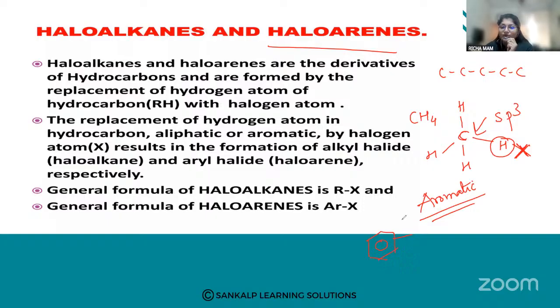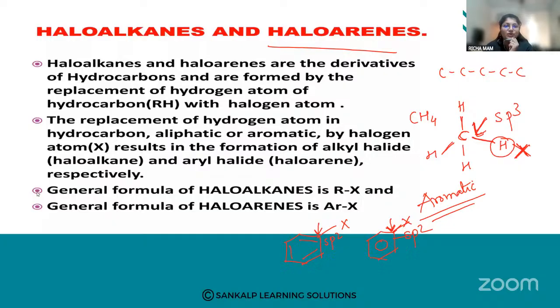Here, the carbon to which the halogen atom is attached is sp2 hybridized. What do you mean by sp2 hybridized? You can see a double bond. In benzene, there are alternate double bonds, so the halogen atom is attached to a carbon that is sp2 hybridized. When you have a double bond, you call it sp2, and in sp3 the carbons all have single bonds. So these are the meanings of the words haloalkanes and haloarenes.